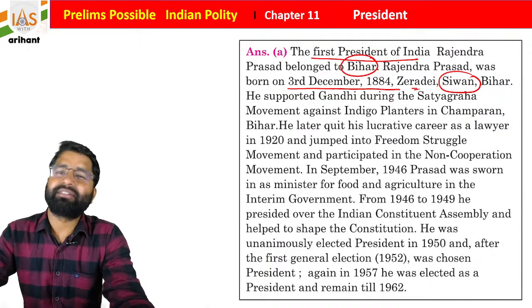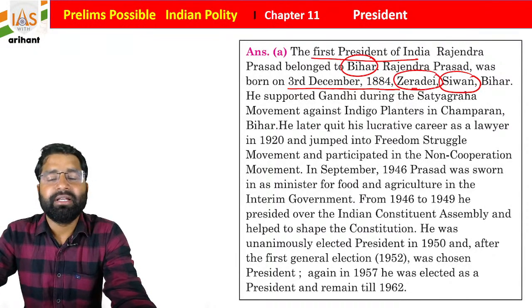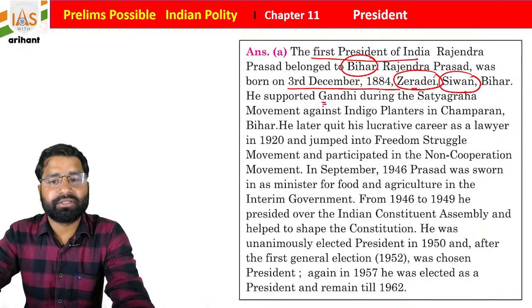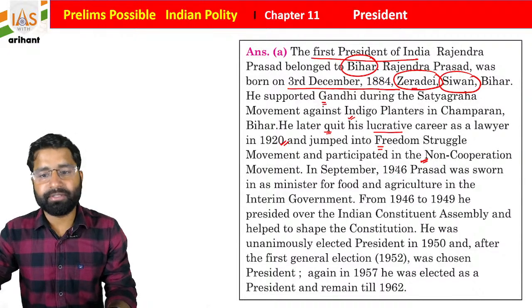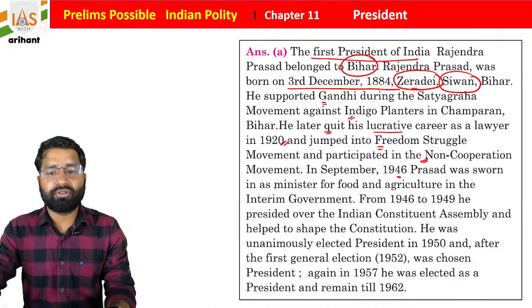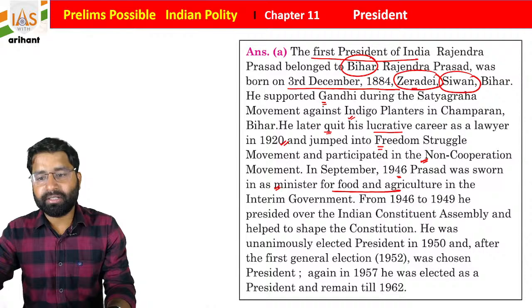Okay, let's suppose you are going to participate in a Bihar examination, then you need to remember the village also, Jiradei. He supported Gandhi during the Satyagraha movement against the indigo planters in Champaran, Bihar. Later he quit his lucrative career as a lawyer in 1920 and jumped into the Indian freedom struggle. He participated in the Non-Cooperation Movement and the Quit India Movement. In 1946, he served as food and agriculture minister in the interim government.